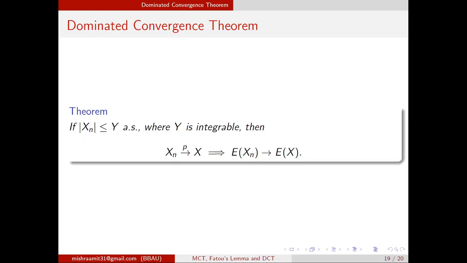Then we showed conditions under which this can be done, which is the monotone convergence theorem, then some corollaries of MCT, and one important corollary was Fatou's lemma. Using Fatou's lemma, we found some more corollaries, and then we gave the statement of the dominated convergence theorem.